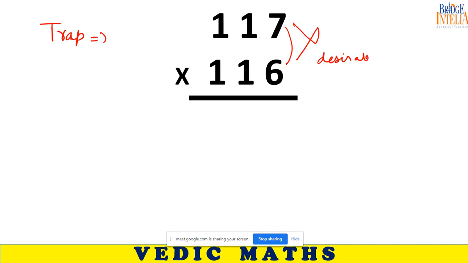13242. No, beta, no. Look at this. This is not in desirable format. Is it in desirable format? Is the sum of the last digits equal to 10? No, sir. No, it was a trap question. So please be careful.